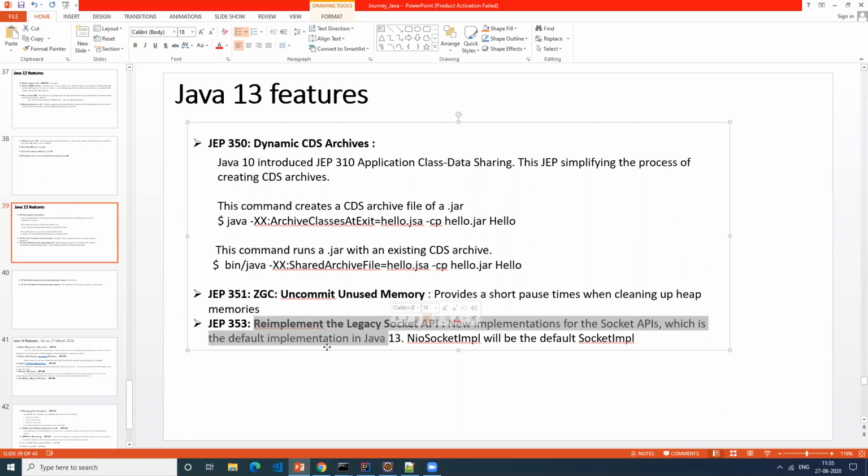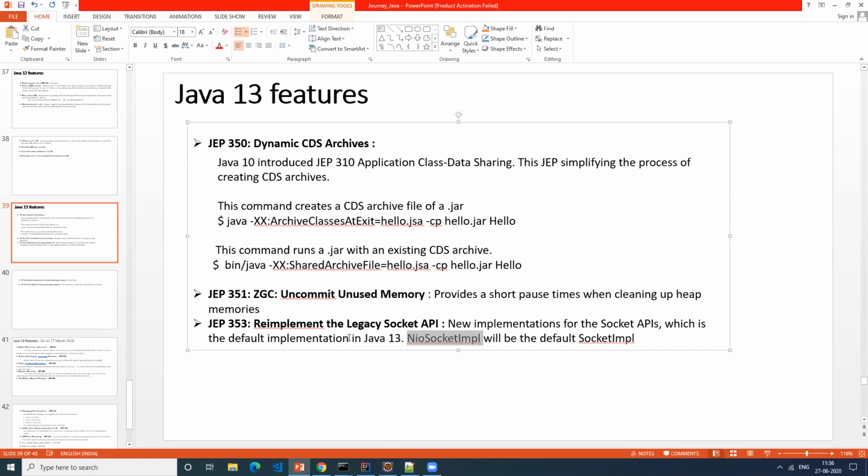I think from JDK 1.0 onwards they added socket APIs. So that is a very old API that was there from the beginning of Java. Now they did some improvements to it. They introduced something called NioSocketImpl. This is a new socket implementation. Earlier it used to use PlainSocketImpl by default. Now they made NioSocketImpl the default implementation for your socket programming.